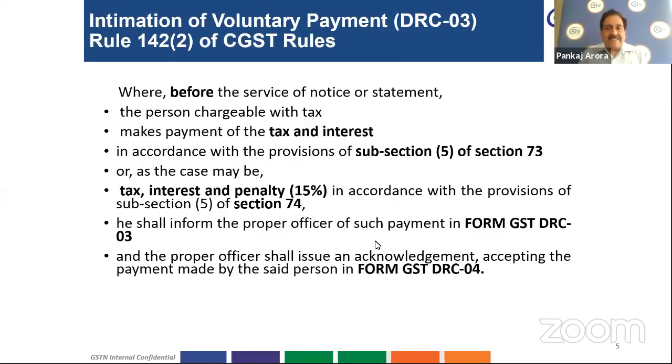In that case, the taxpayer will pay the tax amount plus interest and 15% penalty and inform the proper officer of such payment in form DRC 03. After getting that intimation, the proper officer shall issue an acknowledgement in form GST DRC 04. So DRC 03 is a new functionality recently deployed at the GST portal, by which the taxpayer can intimate the details of the voluntary payment made by them under Rule 142 of the CGST Rules.